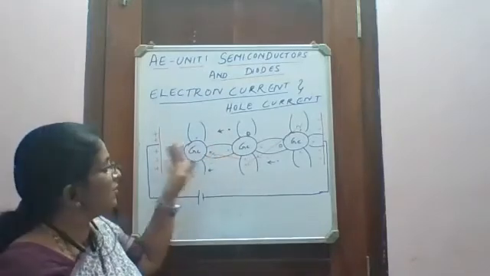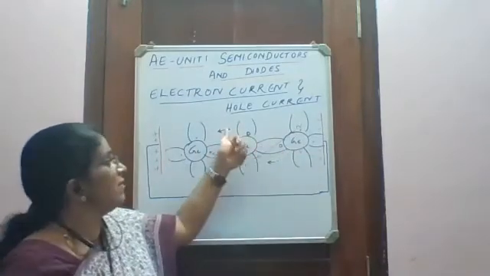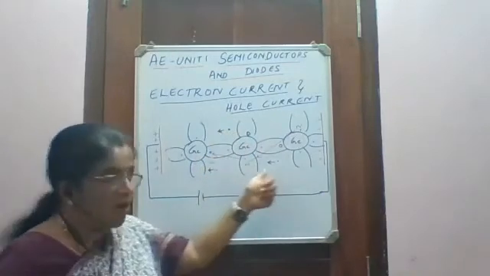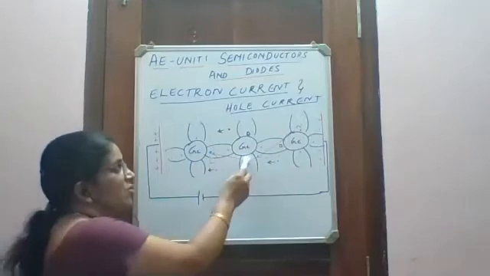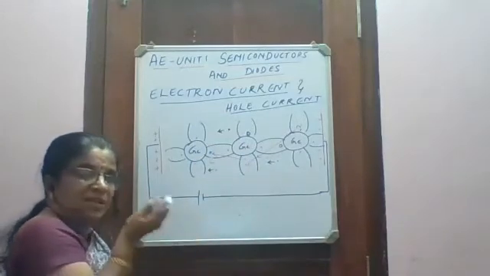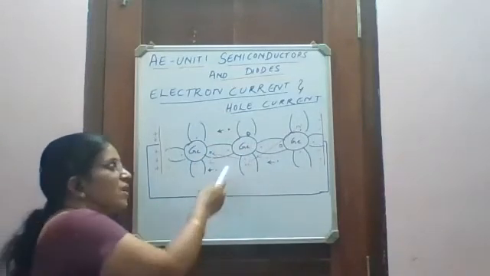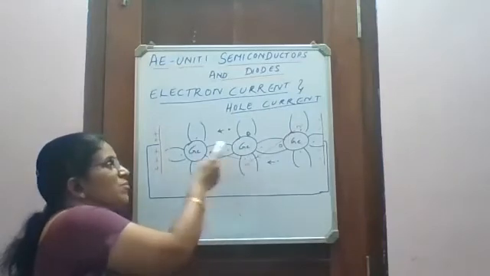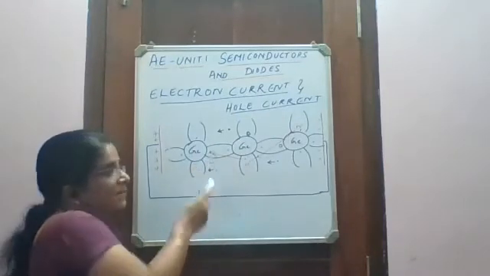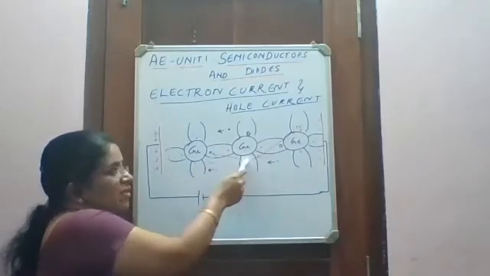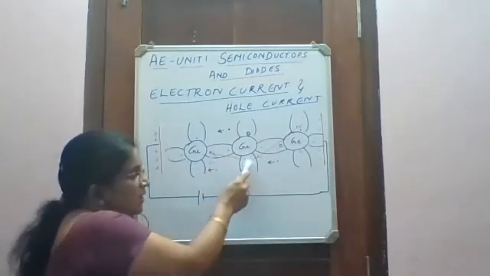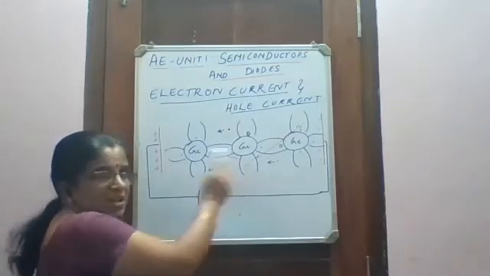The energy level of the valence band is the same. The energy level of the electrons which have come out is different. It's the conduction band. So this electron cannot come out easily. It has to get that extra energy. So instead of coming out, it occupies the chair, the vacancy here. Now where is the vacant chair? This chair is occupied by the electron here. There is one vacancy of chair created here.